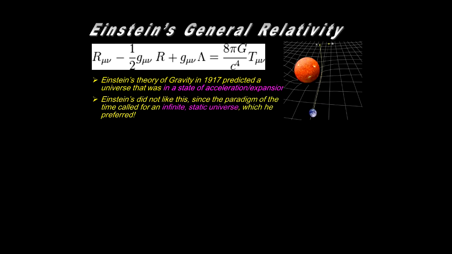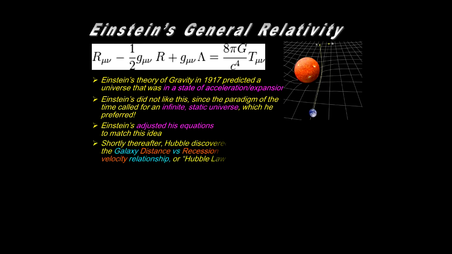We've discussed that already. Now, Einstein was not too happy with the results of his amazing equations because he preferred an infinite static universe, which was the paradigm of the time, and his equations instead predicted something else. That was cause for much consternation for him. Well, what did he do about that? He adjusted his equations to match his idea. He put in a cosmological constant to keep the expansion from occurring. Kind of a gravitational force to oppose gravity, an anti-gravitational force.